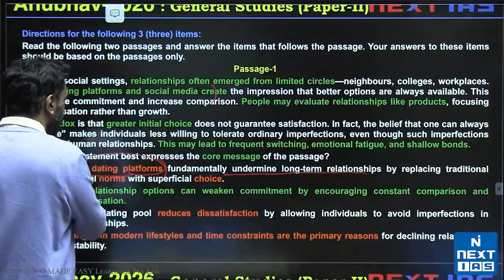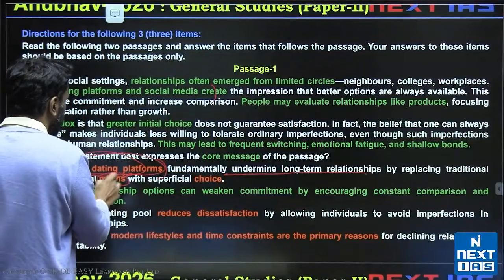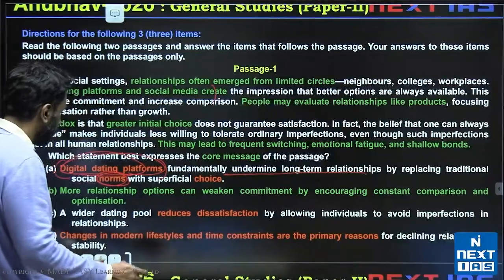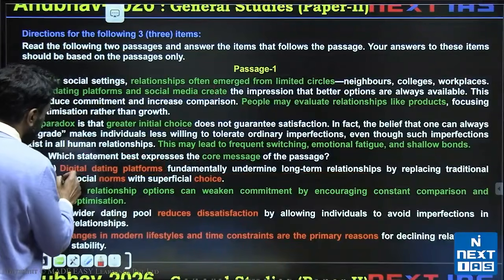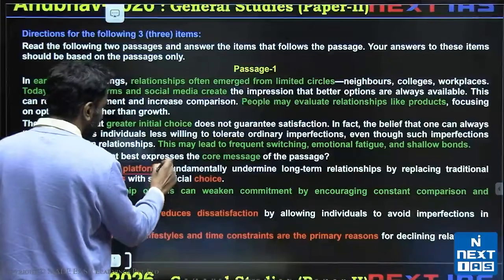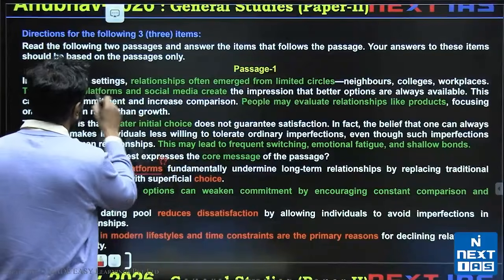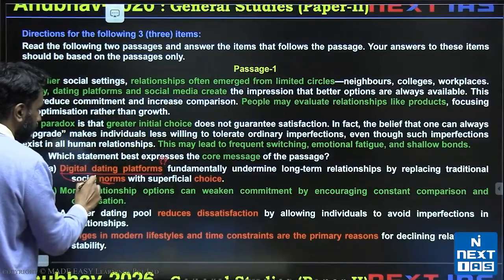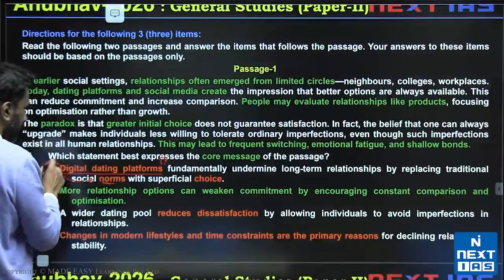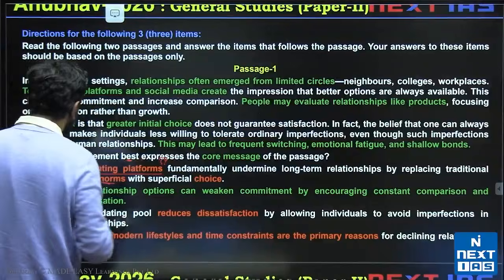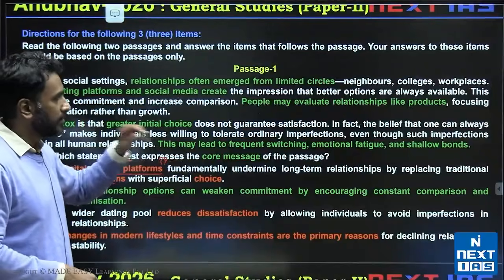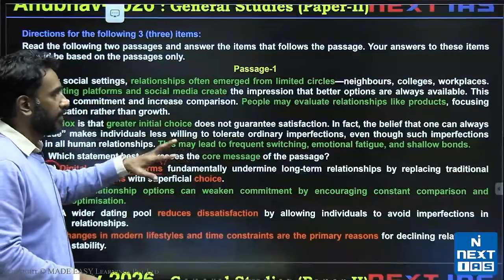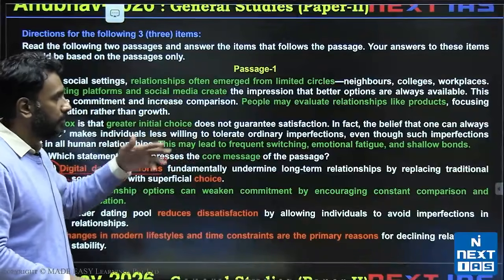The dating platforms themselves are not replacing norms. Society is slowly, the norms in society are changing. So there are two problems with option A. One is it focuses only on digital dating platforms, which could be problematic because there are two things mentioned here. And the other is it suggests that the platform changes norms, which is not exactly accurate. We'll put A aside. Best expresses means we, in many questions, expect this to happen in at least 50% of the questions in the exam. Two options will seem likely at least, and then you need to evaluate and eliminate your way to the right choice.